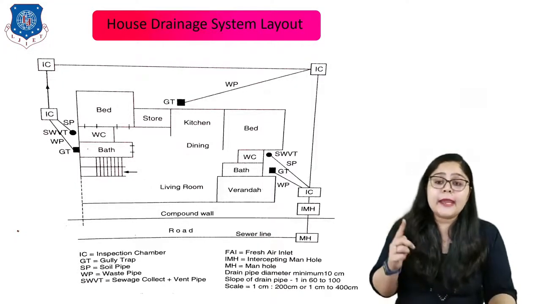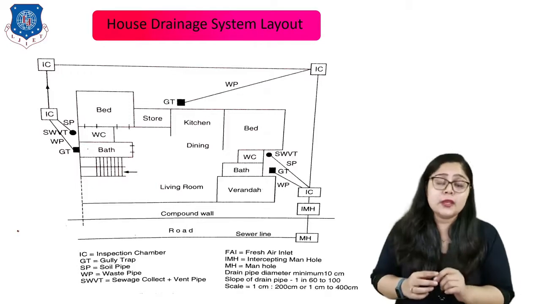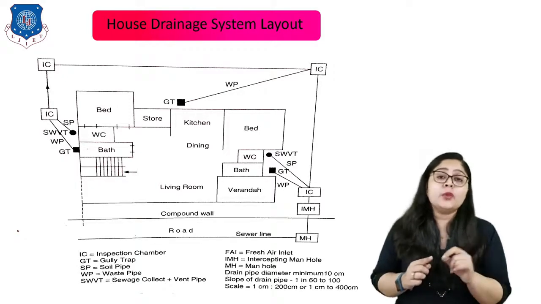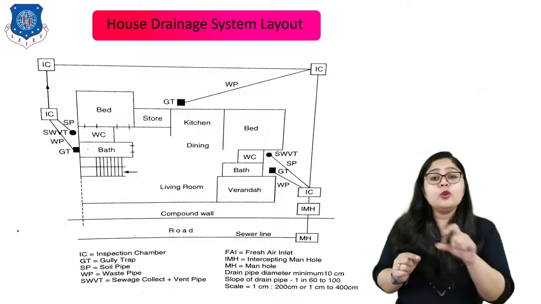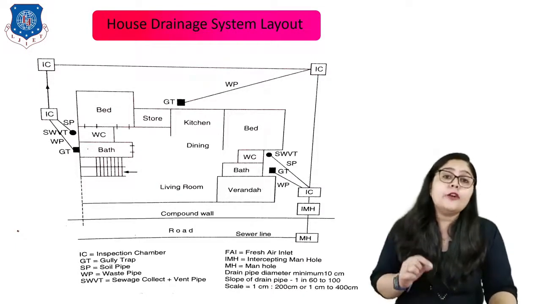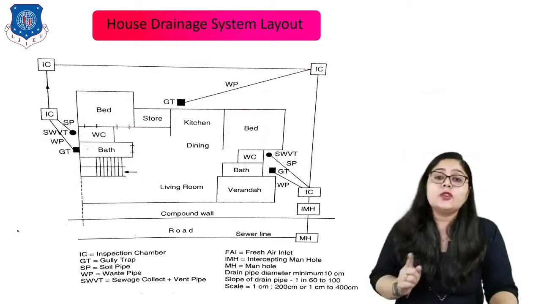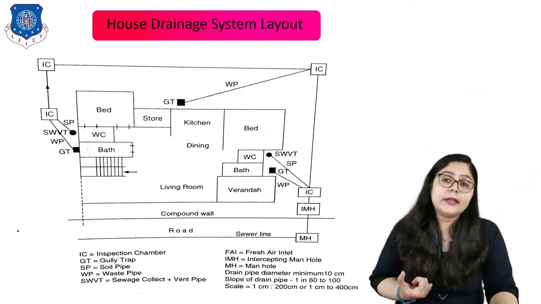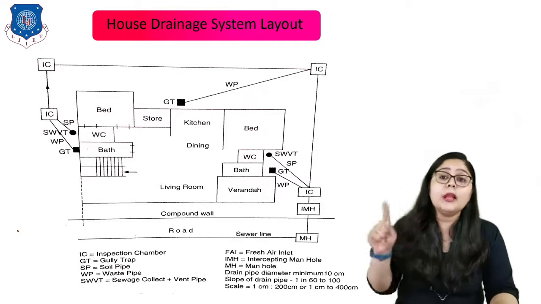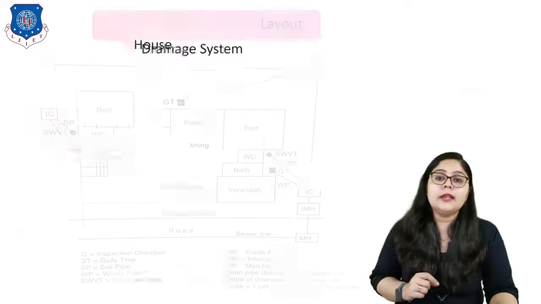Again, different terms like FAI, IMH, MH, drain pipes, right? Even the slope is mentioned because it is very important when we deal with water; we have to provide a natural gravity slope so that the need of a pump can be removed, right? Even the drawing is drawn with some scale, so that is also mentioned over here. So this is a simple house drainage system layout, right? So that's all for this layout.